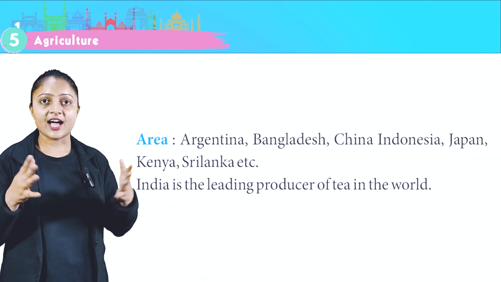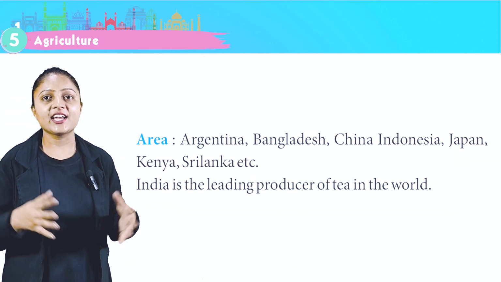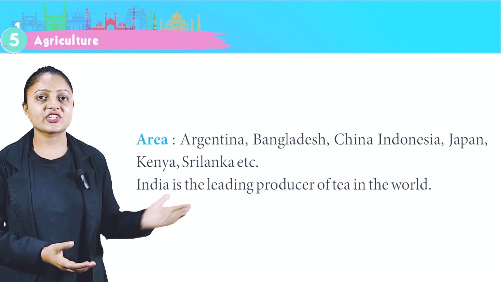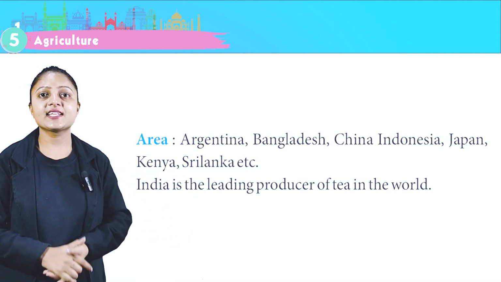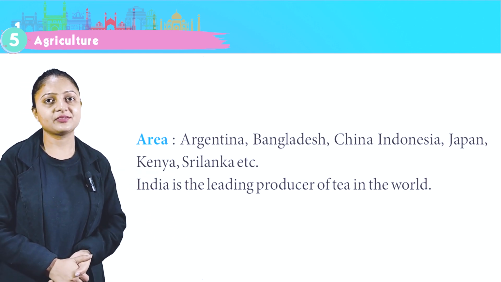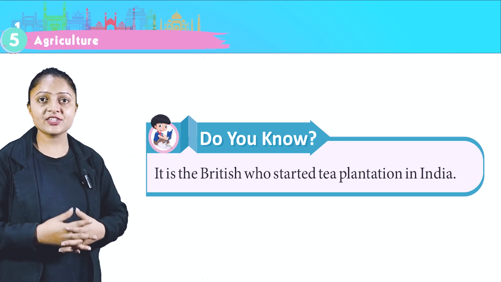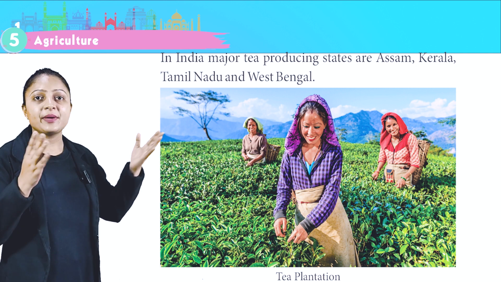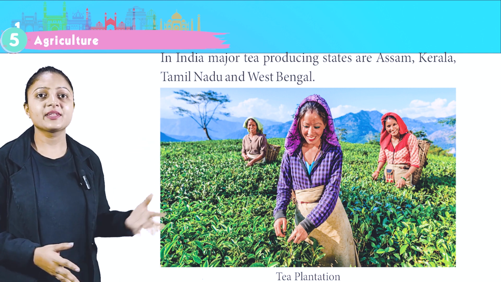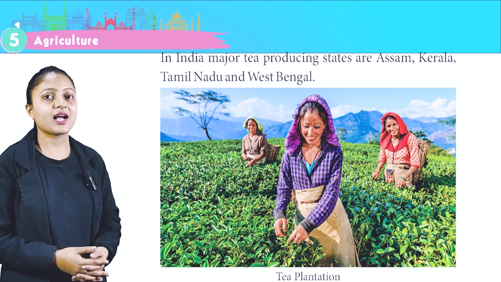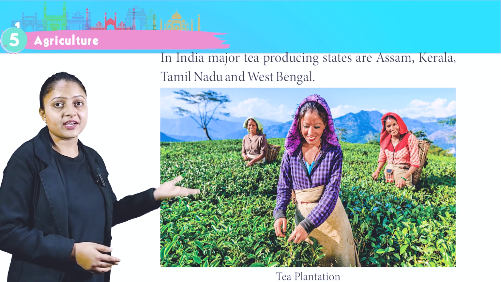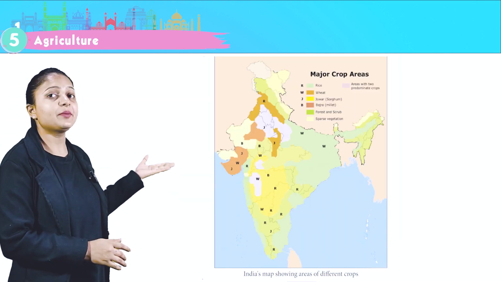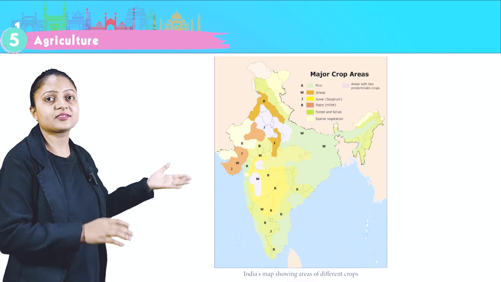Area, Argentina, Bangladesh, China, Indonesia, Japan, Kenya, Sri Lanka, etc. India is the leading producer of tea in the world. Do you know? It is the British who started tea plantation in India. In India, major tea producing states are Assam, Kerala, Tamil Nadu and West Bengal. This is the image of tea plantation. In this map, you can see major crop areas of India.